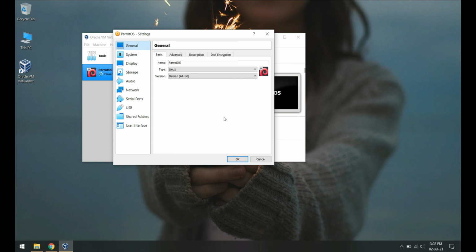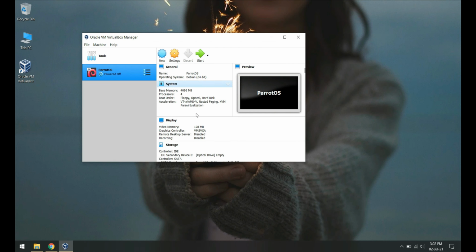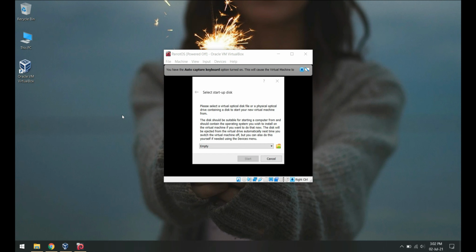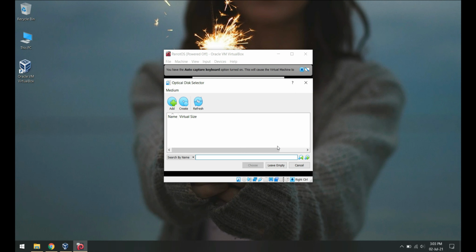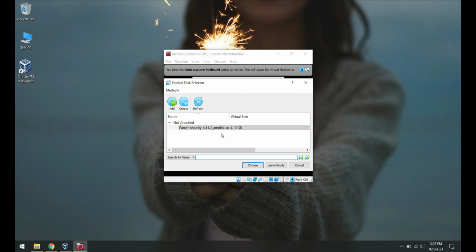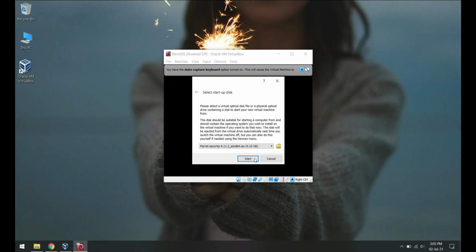Now let's start our virtual machine and have a first look. Before starting up, it will ask you for a startup disk. Here comes the part to use the big ISO file we had downloaded earlier. Click on Add and select the ISO file. Click Choose, and then Start.